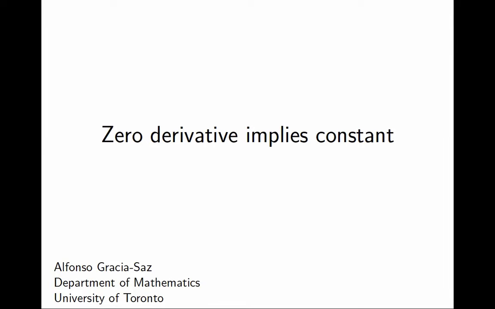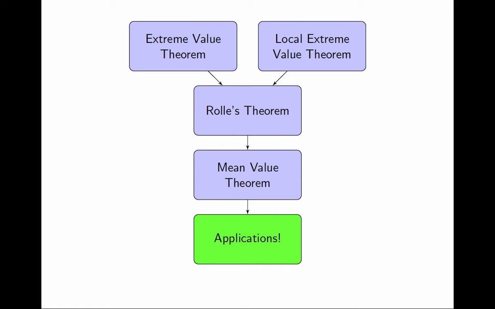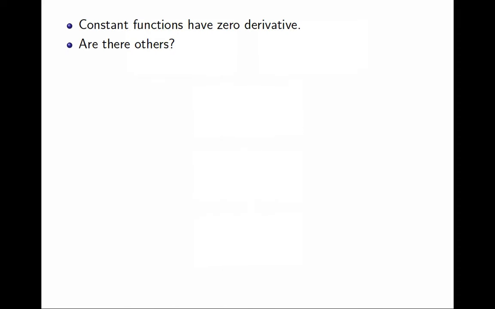In this video, I will prove that constant functions are the only functions with zero derivative. This will be our first application of the mean value theorem. I had already introduced this problem at the beginning of this sequence of videos.